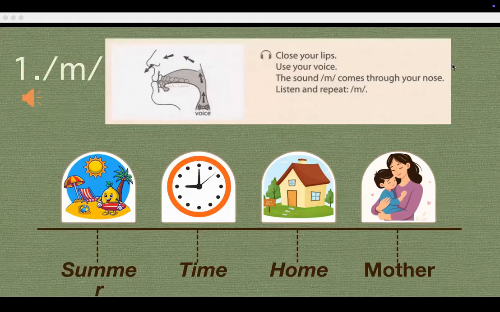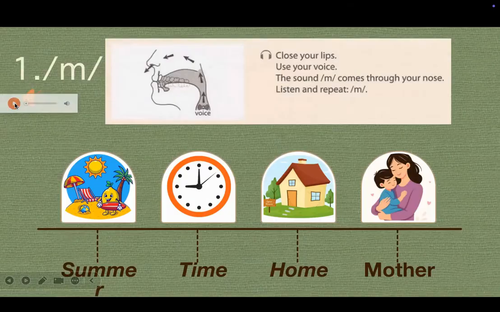Now you listen to this consonant sound in the words below. Summer, time, home, mother. Again. Summer, time, home, mother. So we have the consonant sound m in summer, time, home, mother. Again, summer, time, home, mother.